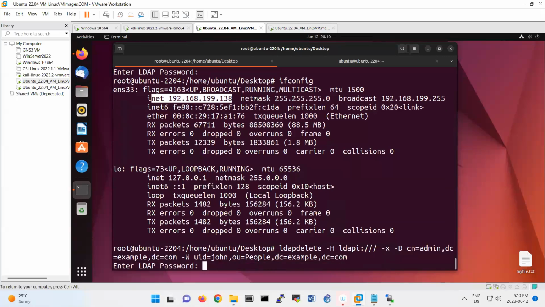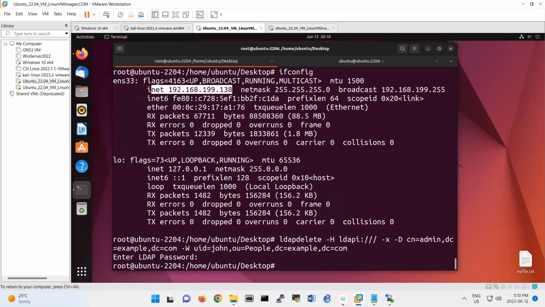LDAP password was 123456. So look, now we deleted, right?